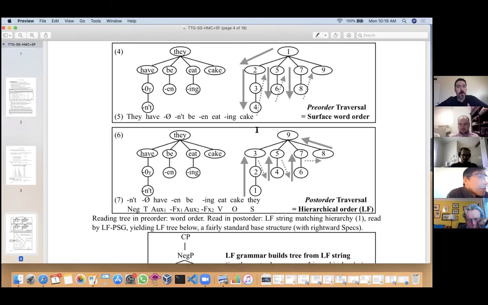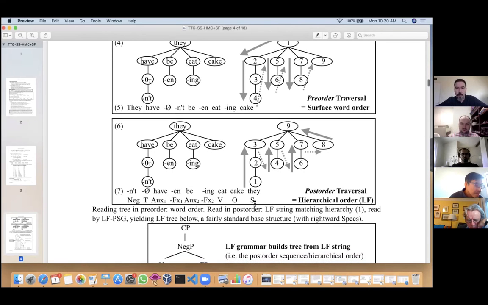Going through the same tree now in a different order, post-order, which is still left to right, but now bottom up. We get a different sequence, T, have, and being, eat, cake, they, which, looking at the categories, fits the hierarchical format we had specified above, treating neg here as an instance of the polarity head. And now from this, we get this LF string.